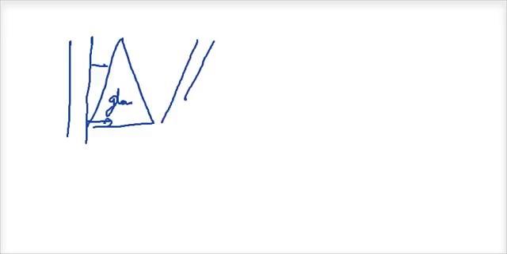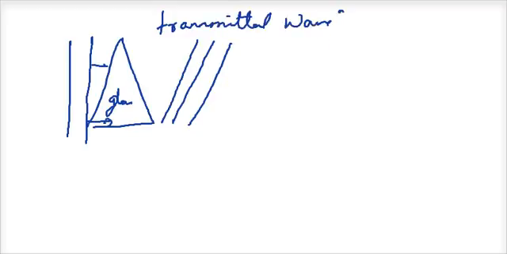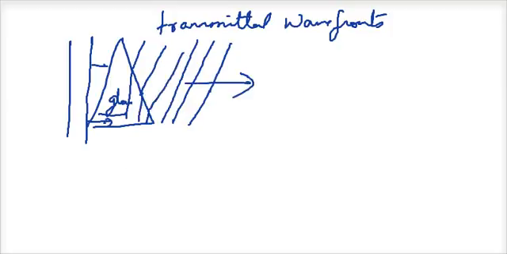So the transmitted wavefronts will look like this. Now if I want to know how this wavefront here will look, understand that this will travel a smaller distance, this will travel a greater distance, again this way, again this way, and ultimately it will reach here. Now this is how the wave travels.